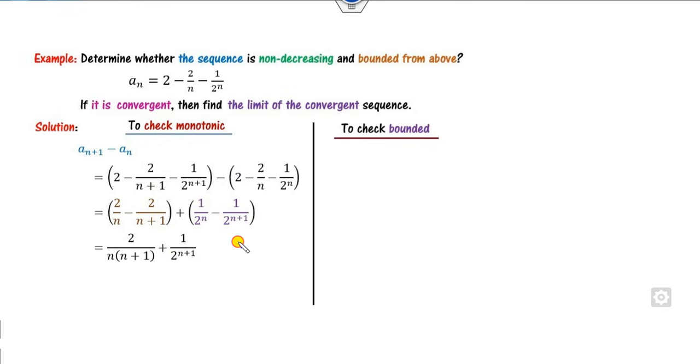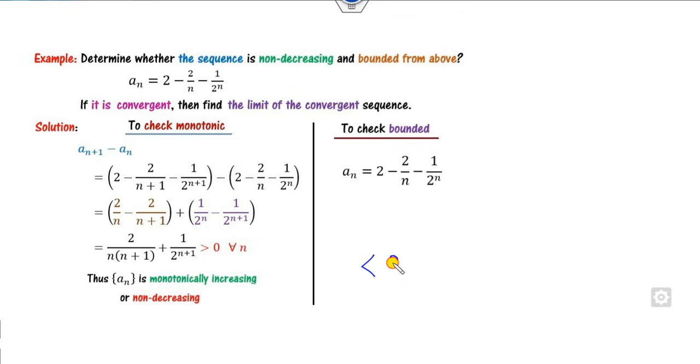Now clearly n is greater than or equal to 1, which is positive, so this number is greater than or equal to 0 for all values of n. Hence it is a non-decreasing sequence. Once it's non-decreasing, then you can apply the bound. So how can you start the bound? Your target is to find that this number should be less than something.